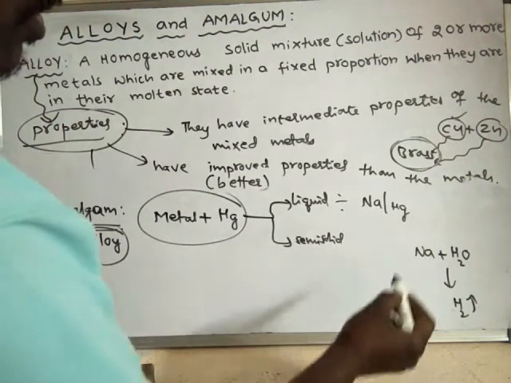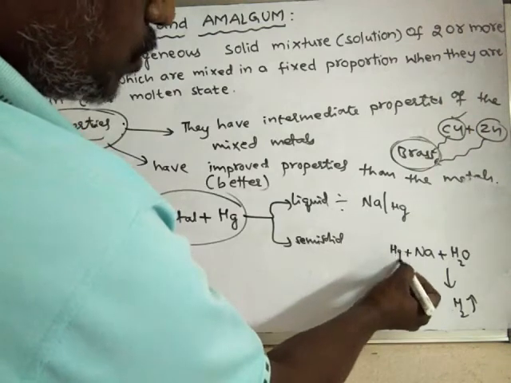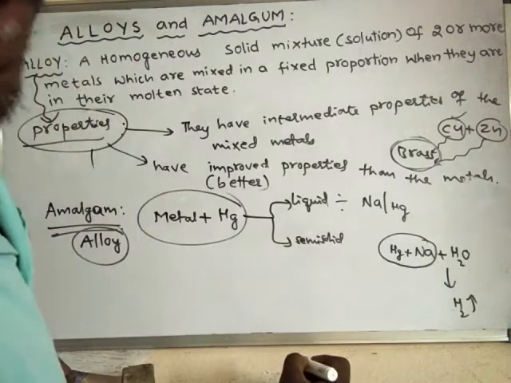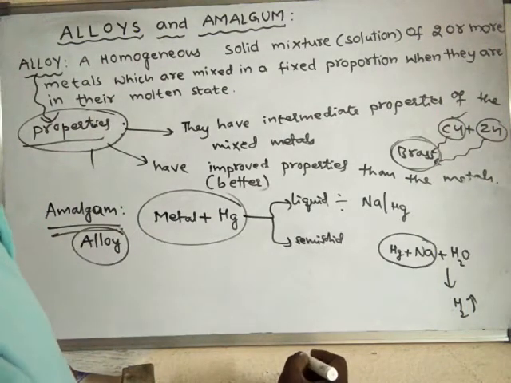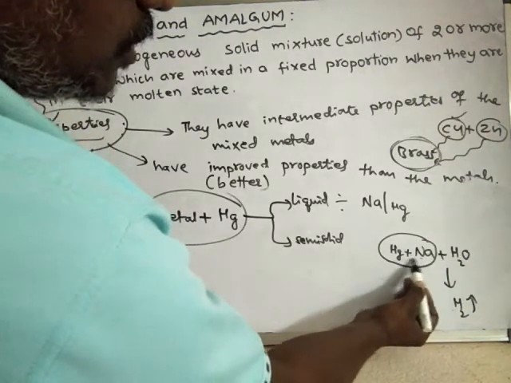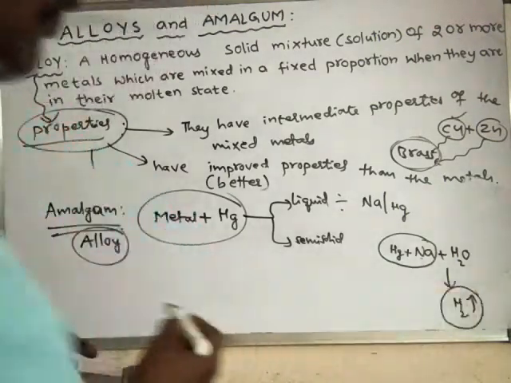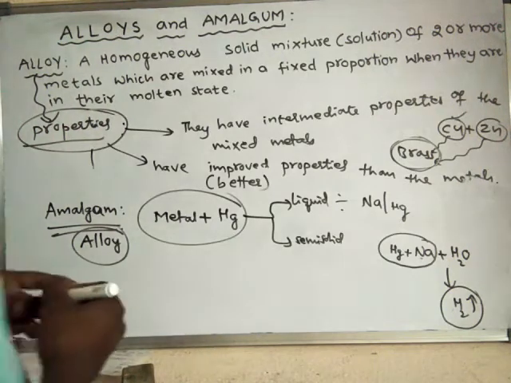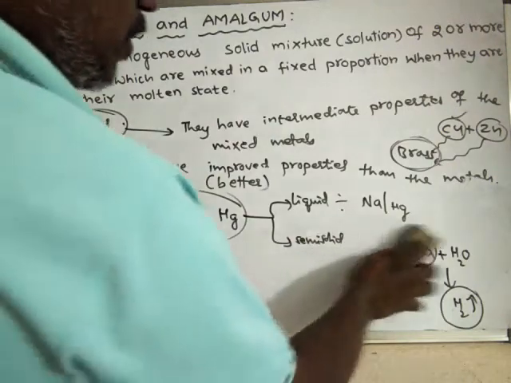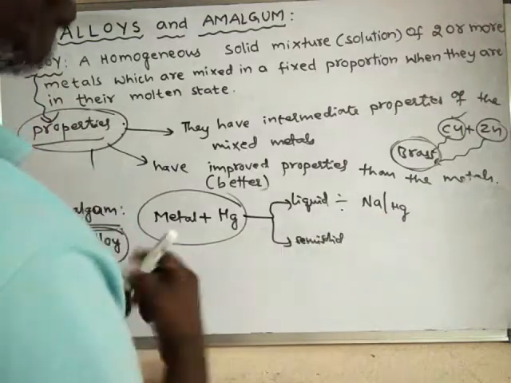So in order to reduce the reactivity of sodium, sodium is mixed with mercury, so that the reactivity of sodium will come down, and now this amalgamated sodium can be used to prepare hydrogen gas. Like this, this is amalgamated sodium, it is in liquid form. Let us learn another amalgam. This is called sodium amalgam.